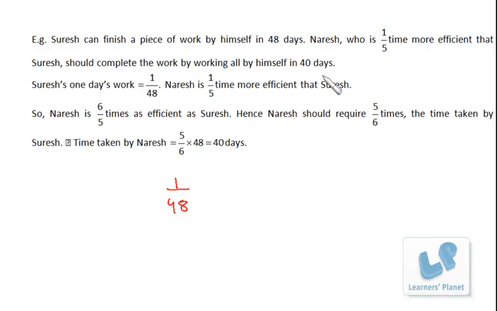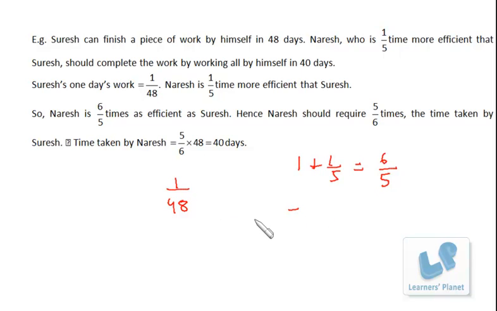Okay, now Naresh is one-fifth more efficient. So suppose I consider the efficiency of Suresh as 1, and Naresh is one-fifth more. That means the efficiency of Naresh is 6 by 5. And we have already discussed the efficiency is inversely proportional to the time taken. The more efficient person will take less time to complete the work. Or the double efficient person will take half the time, the triple efficient person will take one-third of the time. Similarly, the 6 by 5th efficient person will take 5 by 6 of the time.